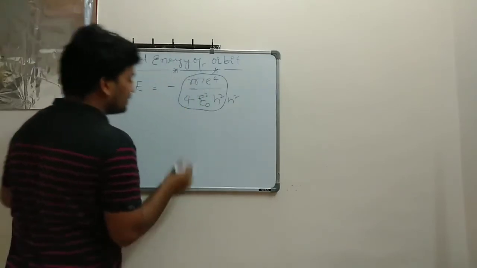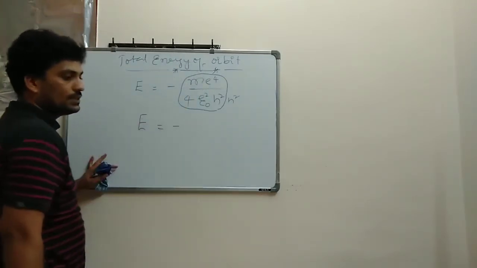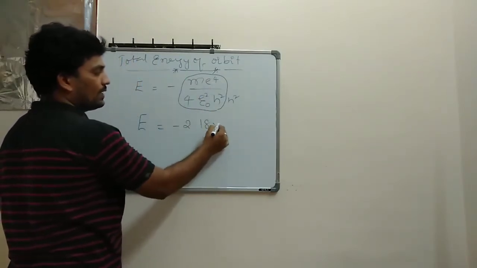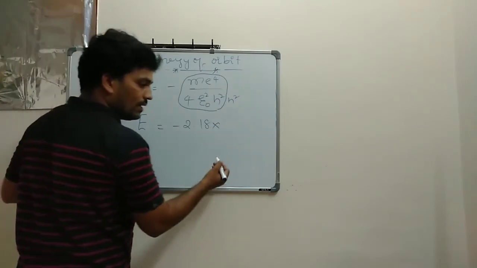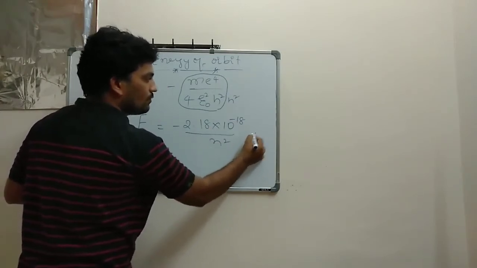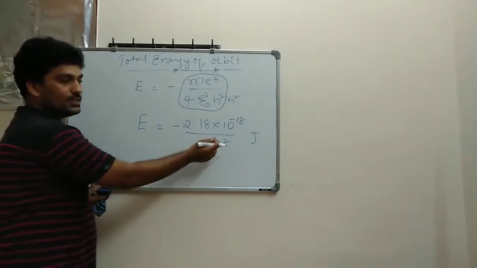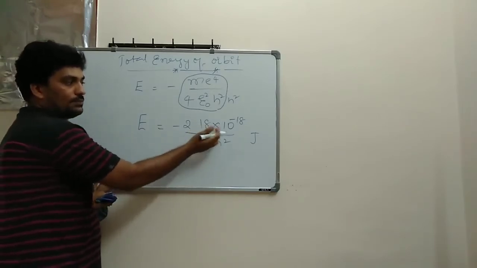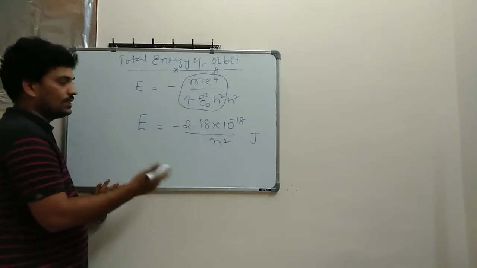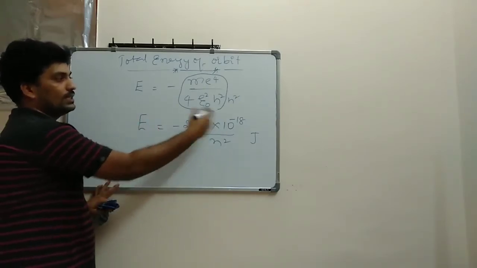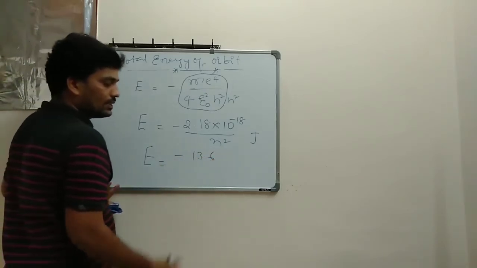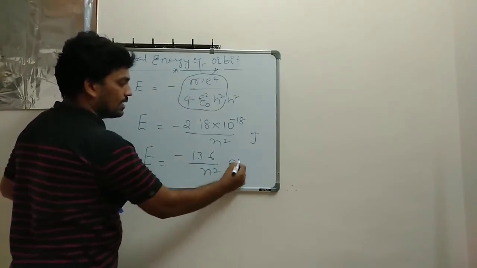If I substitute this entire thing, I'll get some value. That value is given as how much here? E value is equal to minus 2.18, if I solve all this thing, 2.18 into 10 power minus 18 divided by n square in terms of joules. In terms of joules, I write the energy levels this way. But if I want electron volt, then I have to convert this entire thing into electron volt, and I'll get minus 13.6 divided by n square. It is in electron volt.